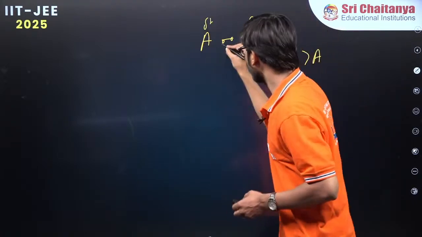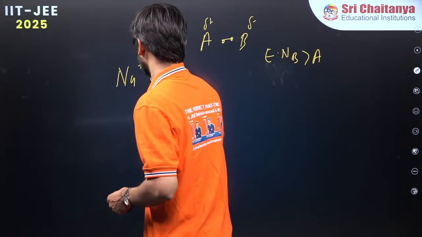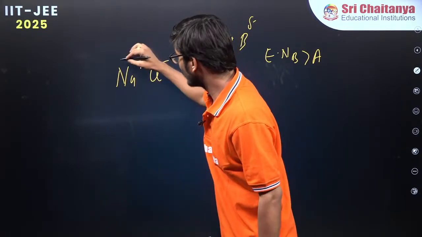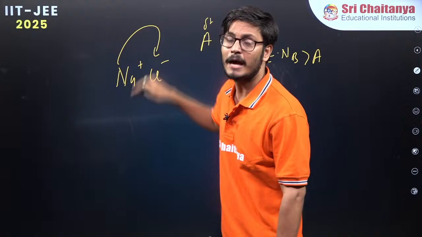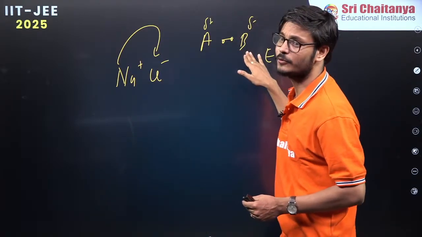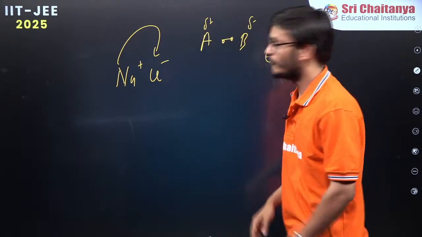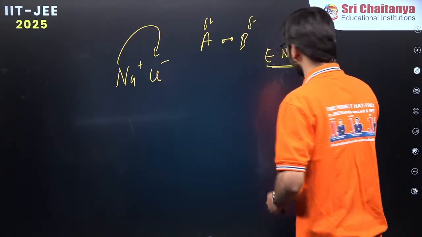Entirely the electron has not transferred, it is not like Na+ Cl-. In Na+ Cl-, what happens? The electron is transferred from Na to Cl. Therefore, complete plus and minus. Here there is no complete transfer, there is partial transfer. This is partial plus, partial transfer, so therefore partial minus. Why? Because the electronegativity of B is more than A.